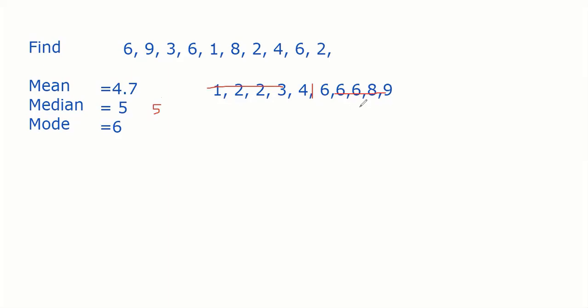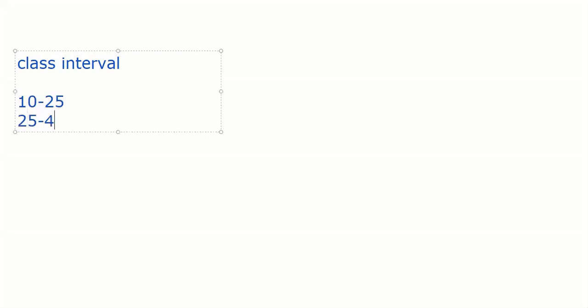This is all about ungrouped data. But if grouped data is given, suppose a class interval is given as 10 to 25, 25 to 40, 40 to 55, 55 to 70, 70 to 85, and 85 to 100.